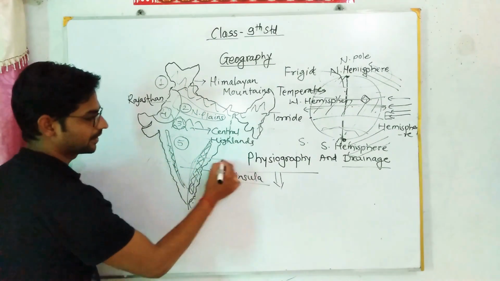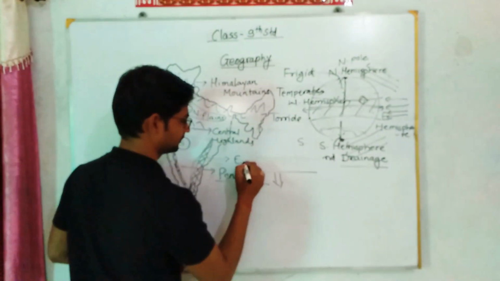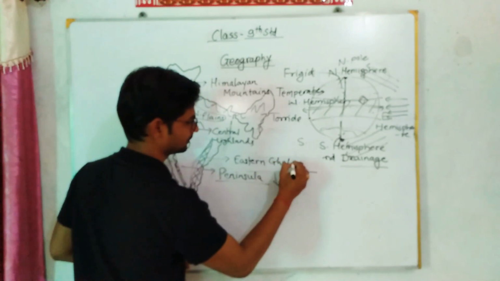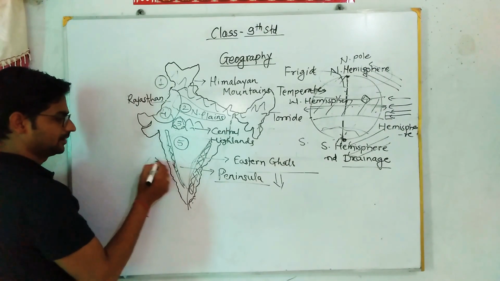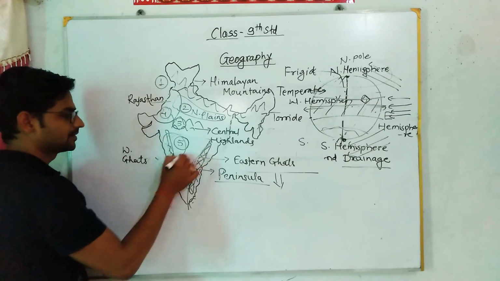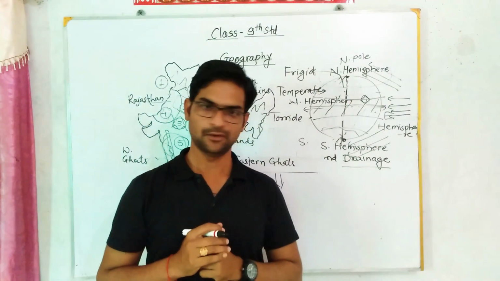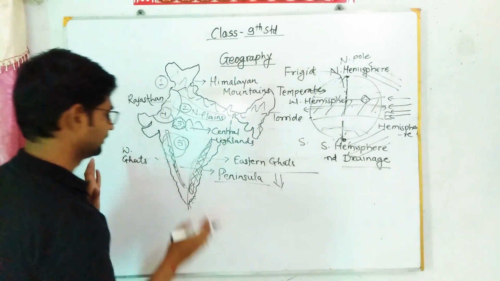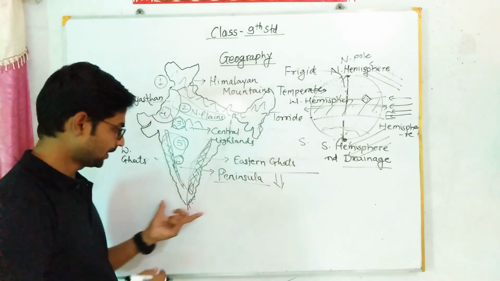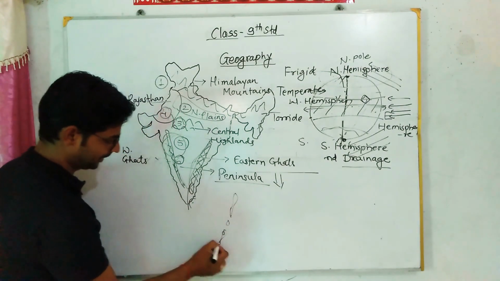So the ghat which is located in the eastern direction is known as the Eastern Ghats. And this is called the Western Ghats. The Western Ghats in Maharashtra are known by the name Sahyadri. Okay? And these are 2 ghats, so I will give the 6th number to these ghats. And the 7th number, do you know what this is? Islands.